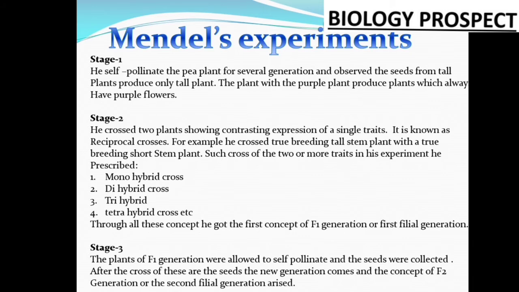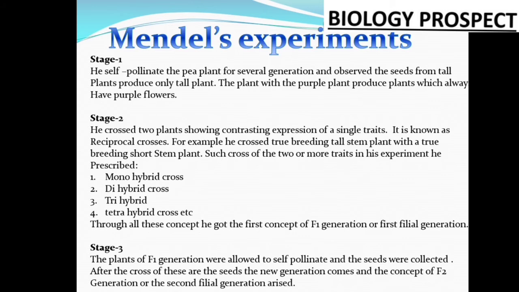Contrasting characteristics we have found out, and when he made a cross, Mendel selected the 7 pairs of contrasting characters, and he self-pollinated the pea plant for several generations, where he observed that the seeds from the tall plant always produce only tall plants, whereas the plants with the purple flower produce plants which always have the purple flower. So this is the first stage of the experiment.